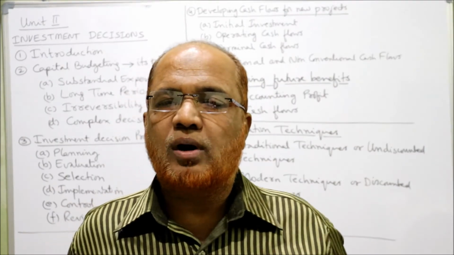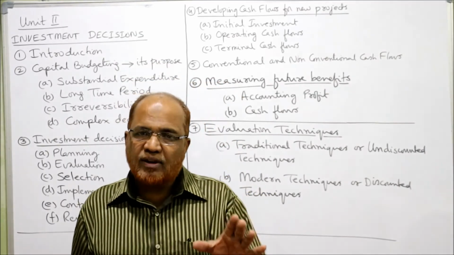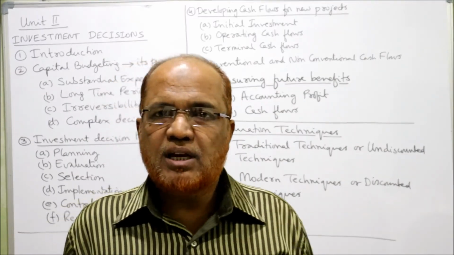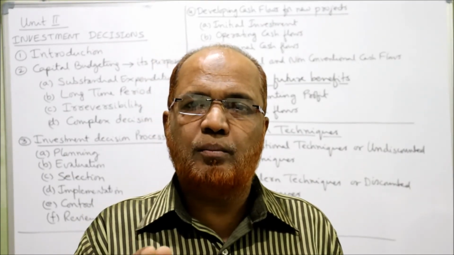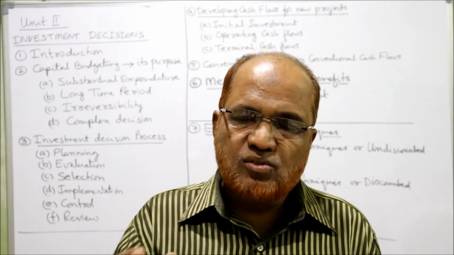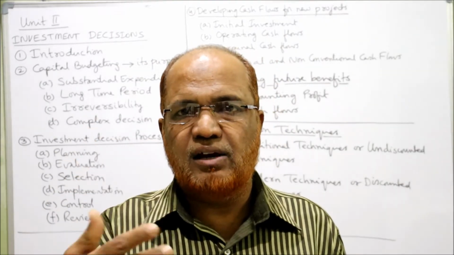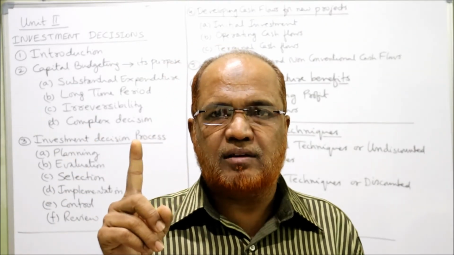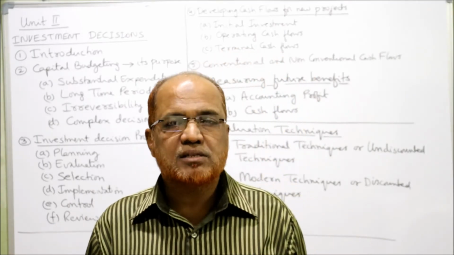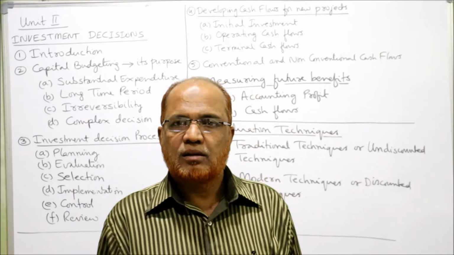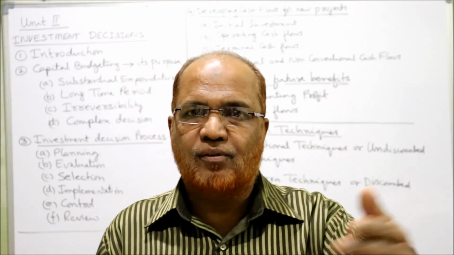So cash flows can be broadly divided into two categories called conventional and non-conventional. In conventional cash flows, there is a cash outflow in the first case. In the beginning, we have to make a cash outflow. Once we make a cash outflow, in future continuously we'll get the inflow. The outflow takes place only once, whereas inflow will come regularly every year. This is called conventional. That means after making cash outflow, it will be followed by inflows.